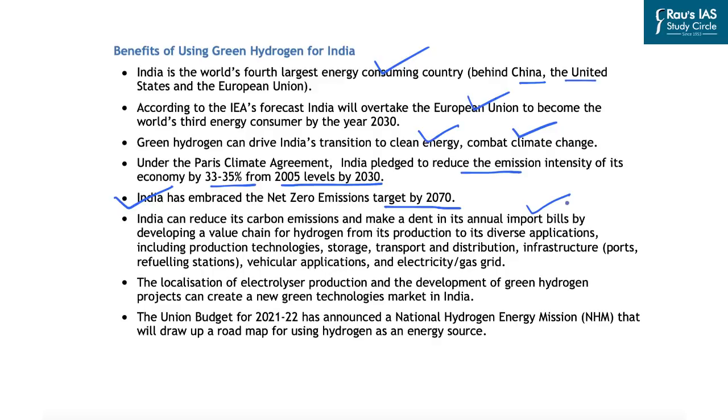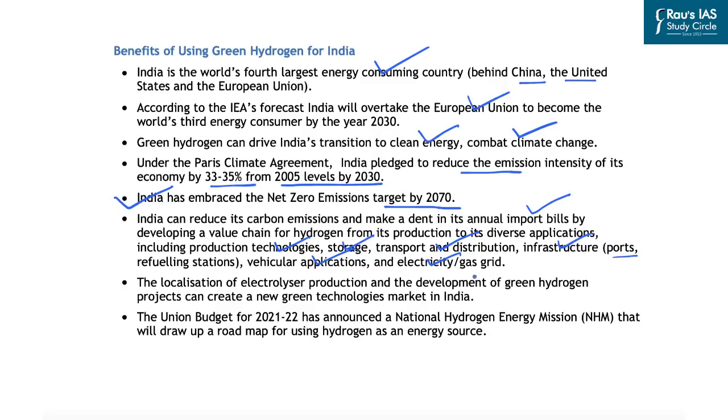And this will include technologies like production technologies, storage, transportation and distribution, infrastructure, which will include ports, refueling stations, vehicular applications, and electricity grid or gas grid. So, these are some of the stages in full utilization of green hydrogen as a fuel. That is, we need newer technologies, we need opportunities and technologies for storage, transportation and distribution, and also infrastructure for refueling, as well as application of this technology in the vehicles as well as in the electricity grid.